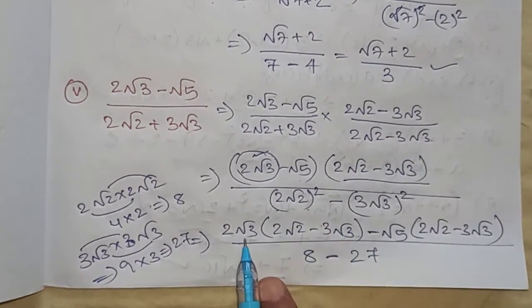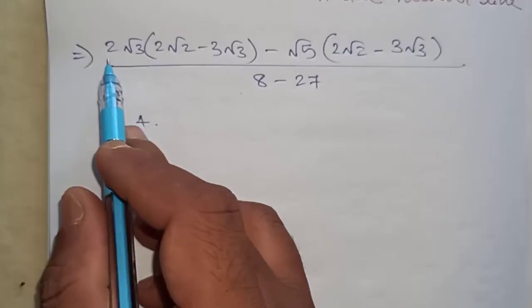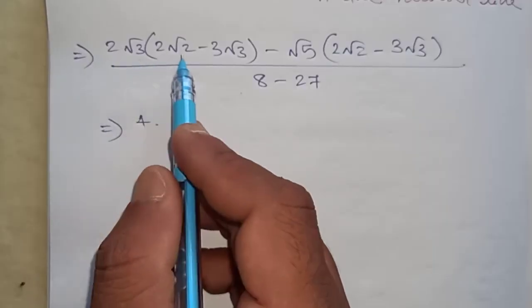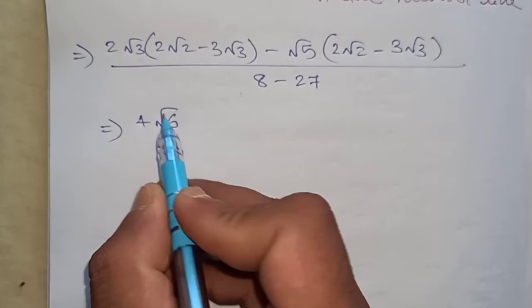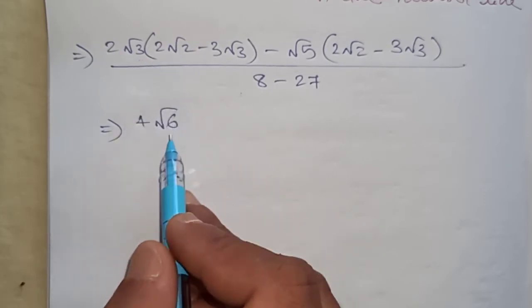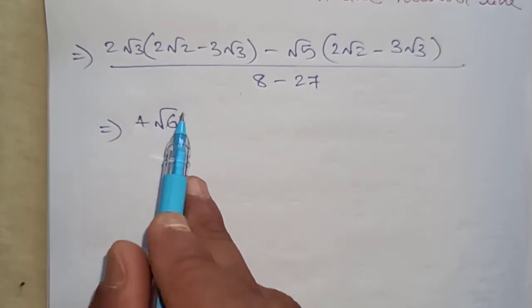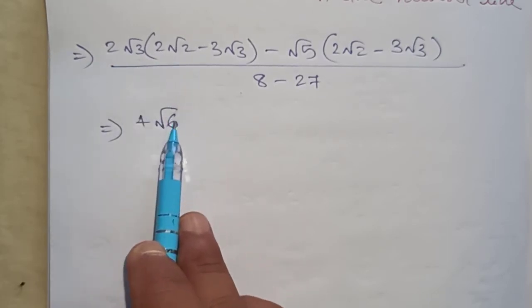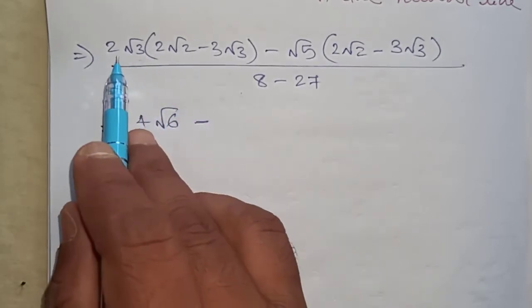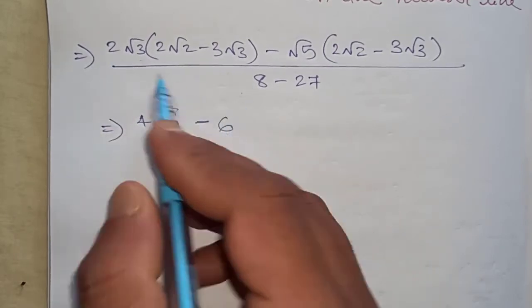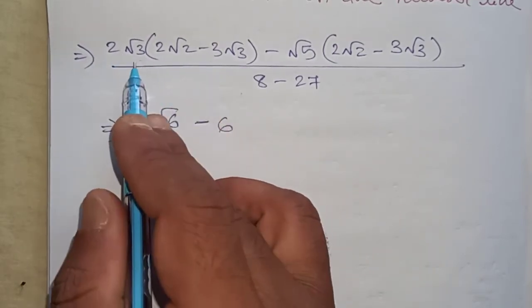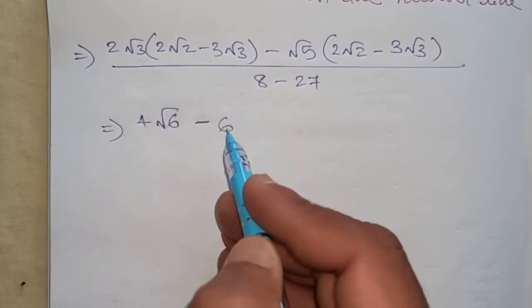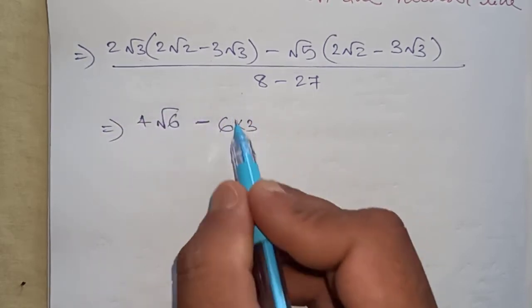Now we will open the bracket and multiply these terms. 2 2s are 4, root 3 into root 2, root 6. Different numbers can be multiplied but cannot be added or subtracted, remember. So 4 root 6, minus 2 3s are 6, just multiply the numbers, and 3 root 3 gives 3, so 6 into 3, we will get 18.